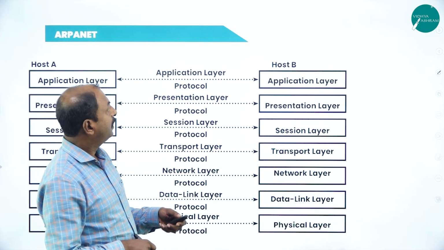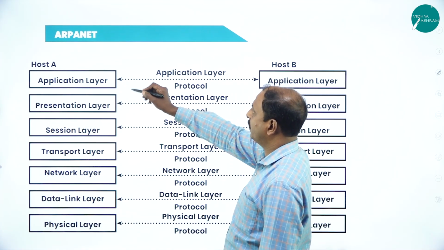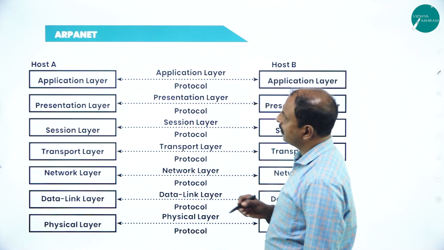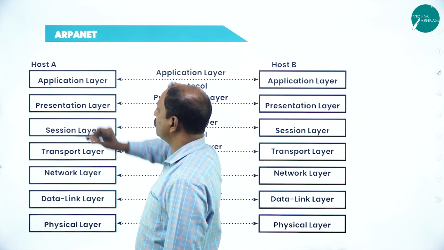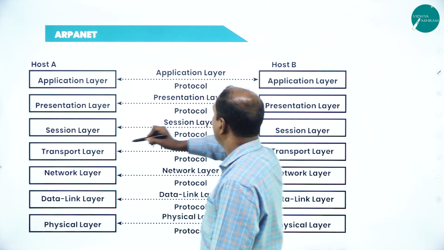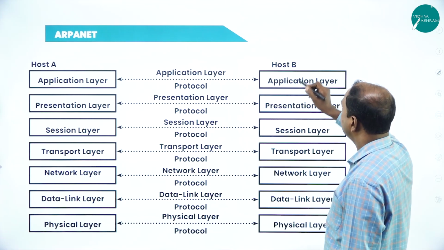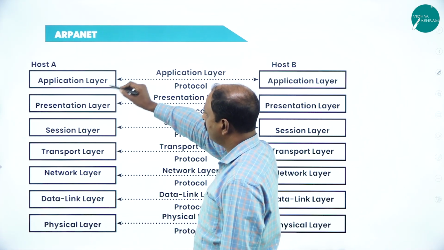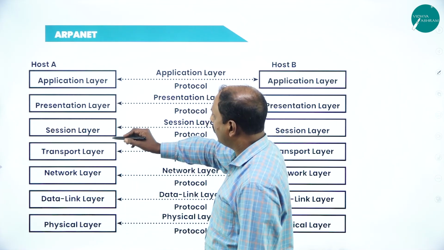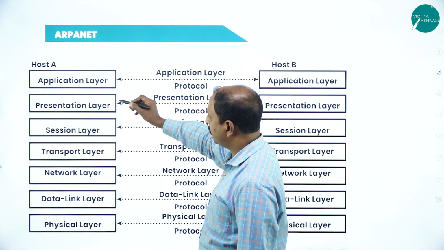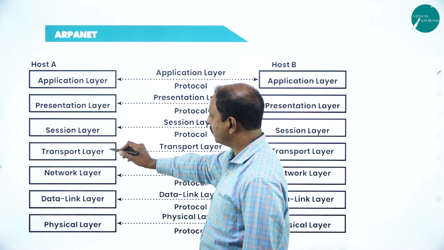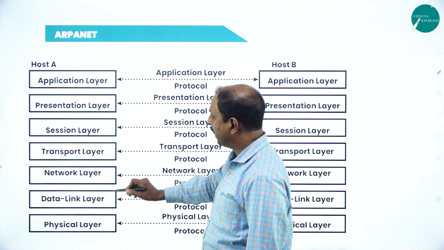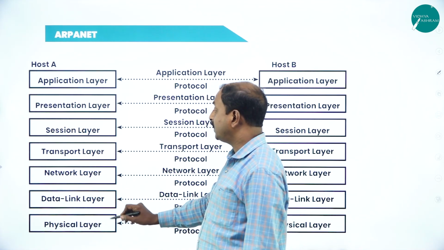Now let us see what it is. This is the OSI reference model. Here this is host A, one computer, and host B, another computer. This model has 7 layers: application layer, presentation layer, session layer, transport layer, network layer, data link layer, and physical layer.